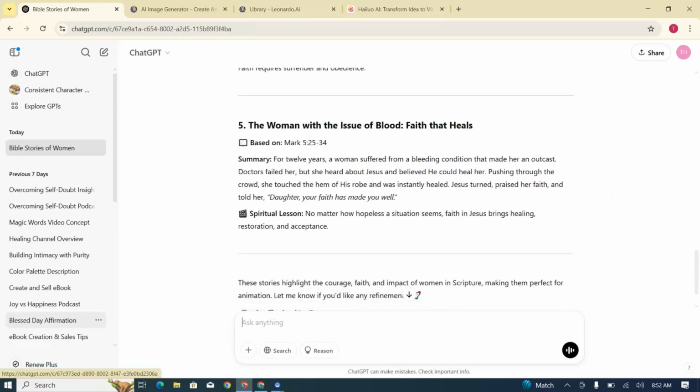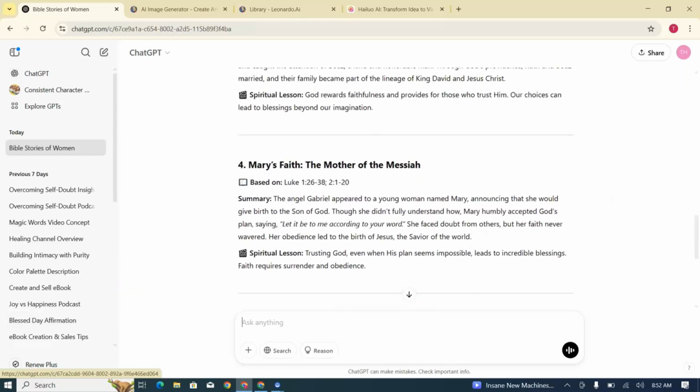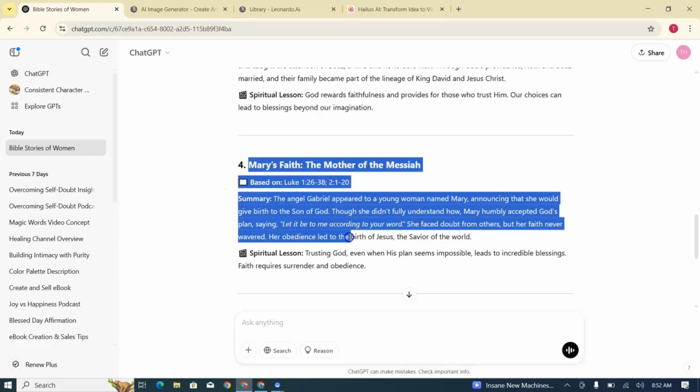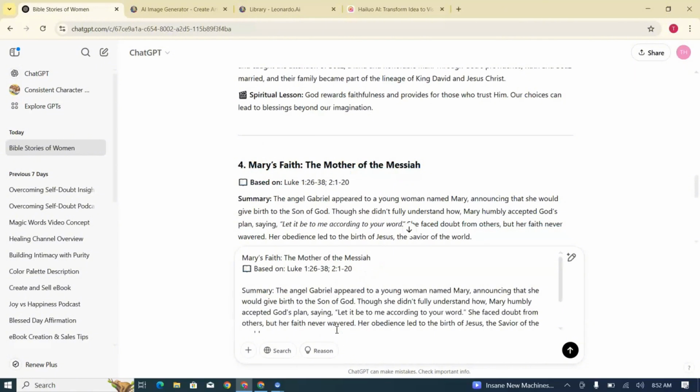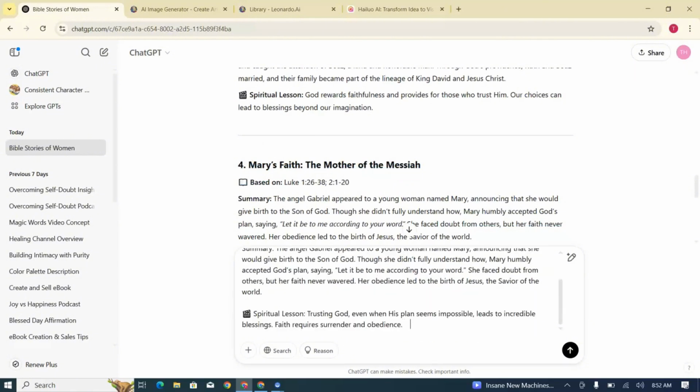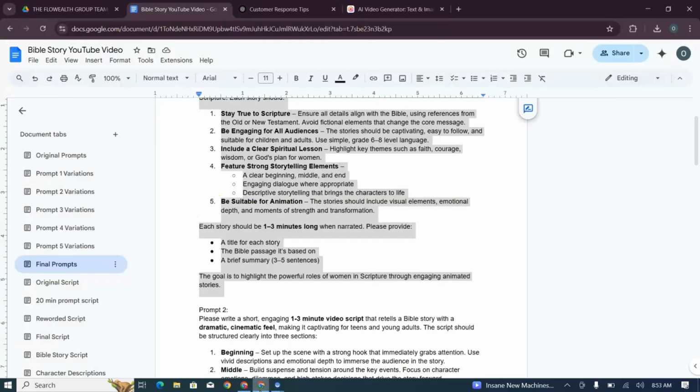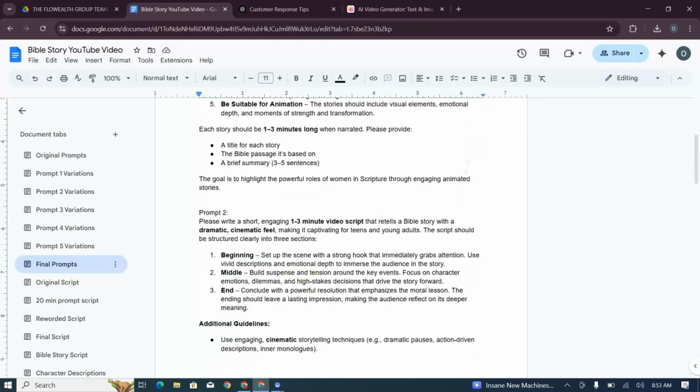I'm going to choose this fourth one here, Mary's faith, the mother of the Messiah. I'm going to use this one, so I'll copy it and paste it on ChatGPT. But before you send it, you go back to Telegram and copy the second prompt.